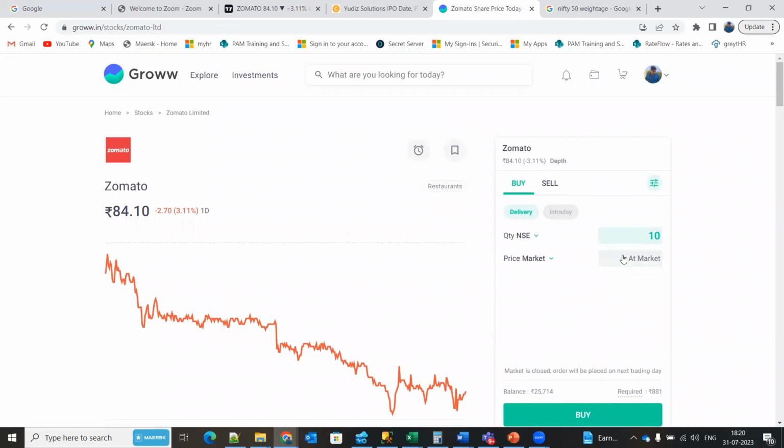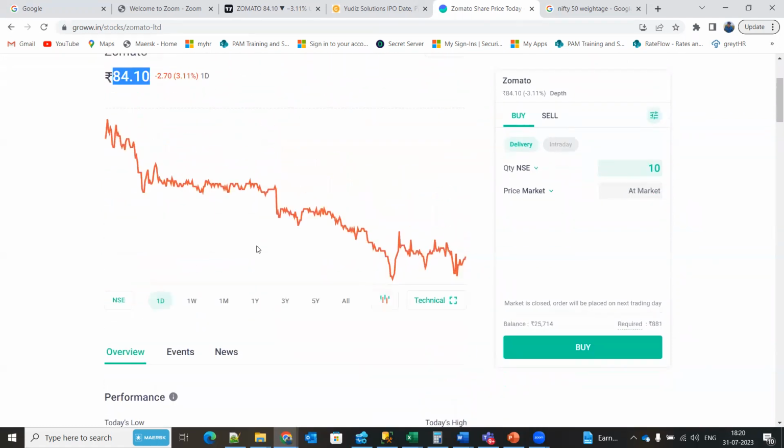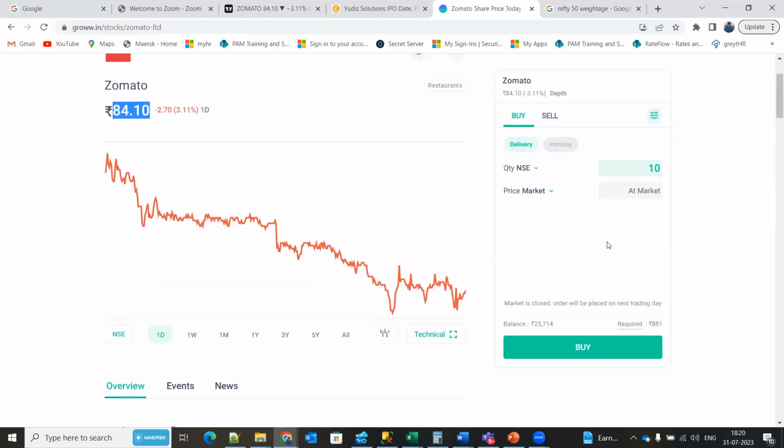Then we have a market order. At whatever price Zomato is trading, it will allocate at that price. So if I execute a market order and click buy, I'll get allocated a Zomato share at 84.10. So this is how the buy will happen.